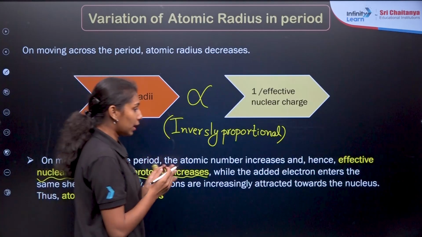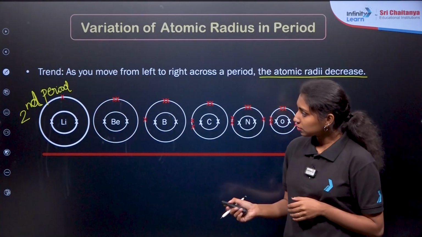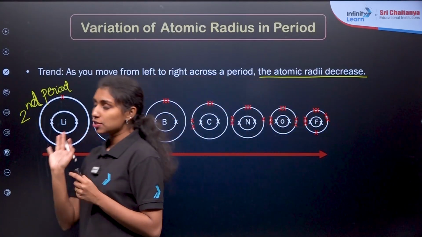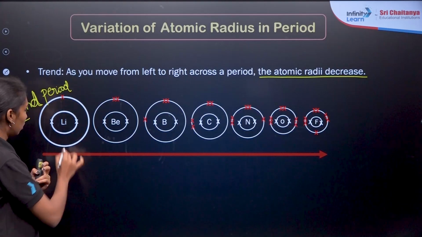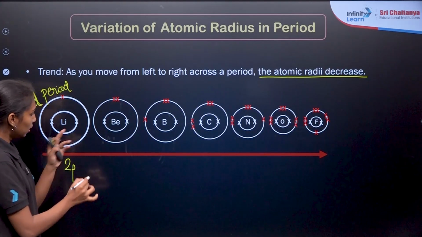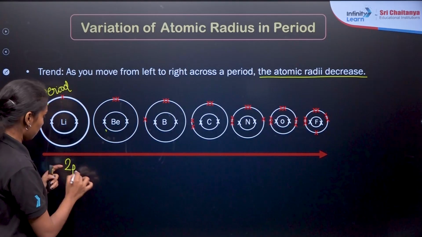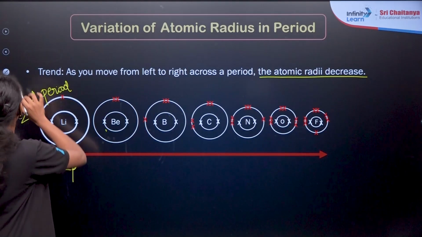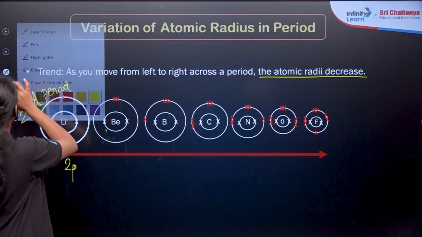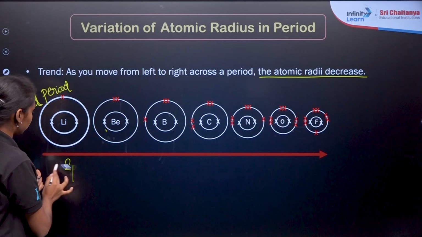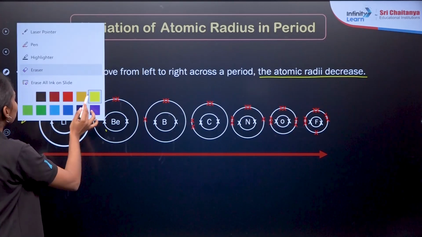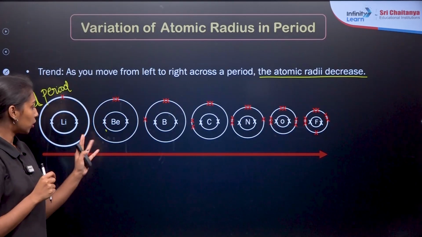So what is happening across the period? Here, what is the number of protons? The atomic number will be similar to the number of protons.